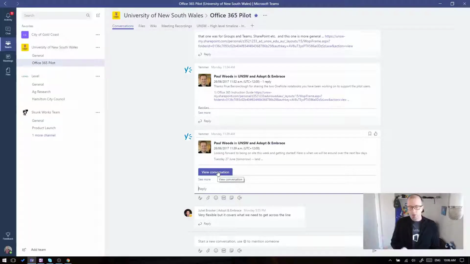So that's just one use case. I'm sure there's others that you can think of if you're using Yammer within your organization. But I do think that this is quite an important update to the Yammer connector within the Microsoft Team experience. It's something that we were kind of hoping for when it was first released as part of the general availability of Microsoft Teams. But that's it from me.